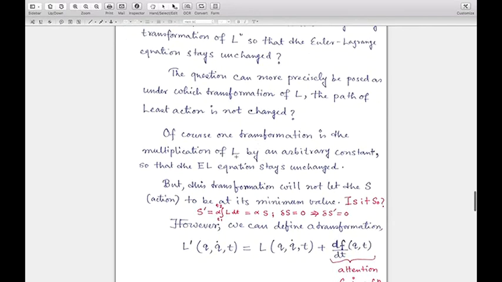So this is also a transformation of the Lagrangian under which the Euler-Lagrange equation stays unchanged.